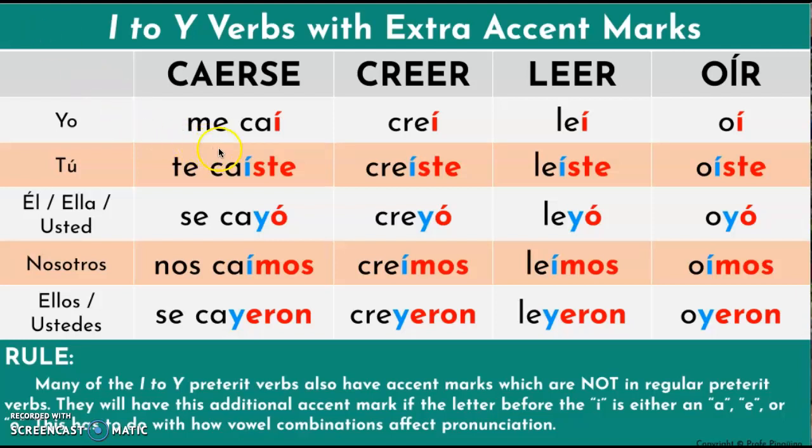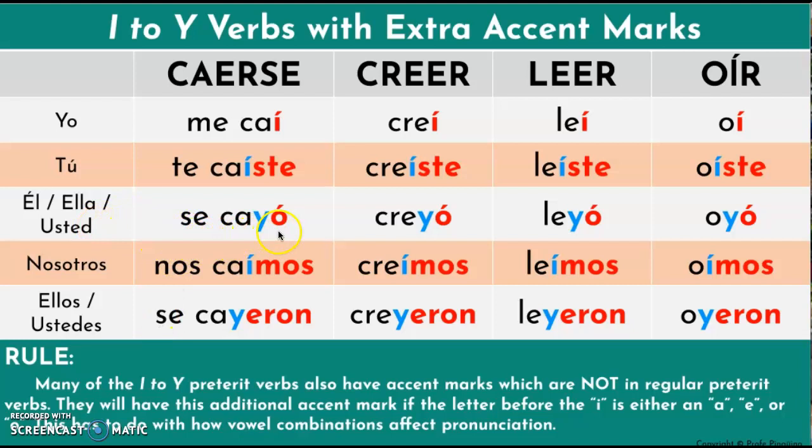So if you notice, caí, caíste, cayó, caímos, cayeron. Let's look at the word caerse, for example. If we were to conjugate these verbs in the preterite tense without the accent mark, it would be pronounced me caí, me caíste, me cayó, nos caímos, se cayeron. If we were to pronounce it with the accent mark in the preterite forms, me caí, te caíste, se cayó, nos caímos, se cayeron.